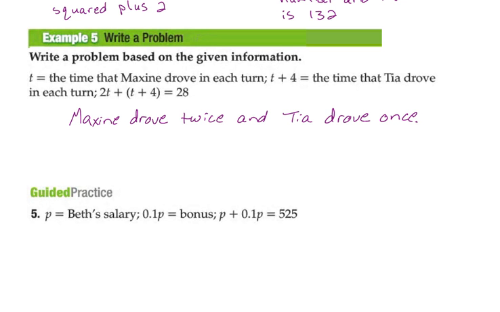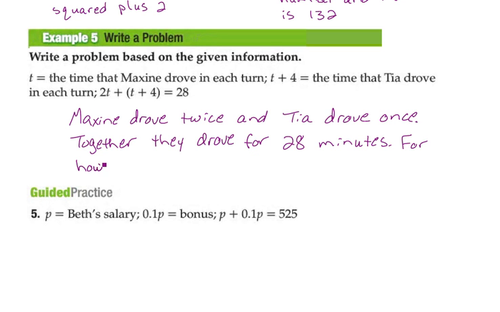Okay. Together, we could say that they drove for 28 hours or 28 minutes. It doesn't actually say. Together they drove for 28 minutes. Okay, we could go on and say, for how long did Maxine drive?